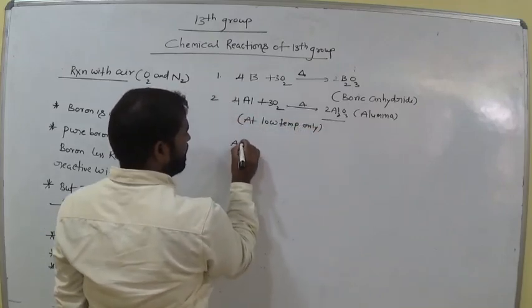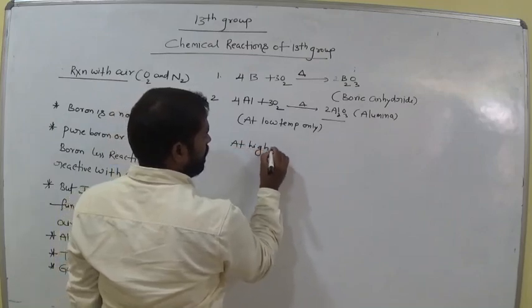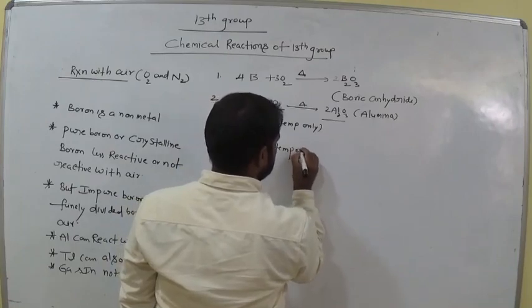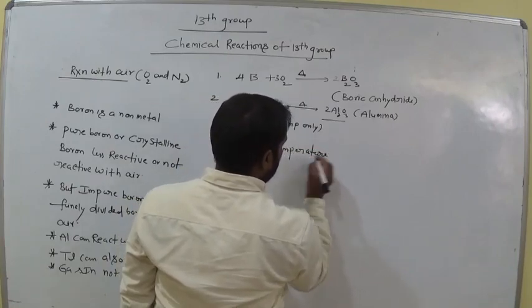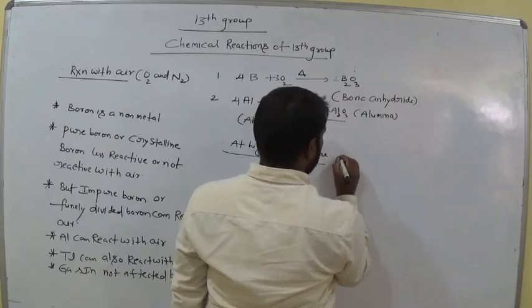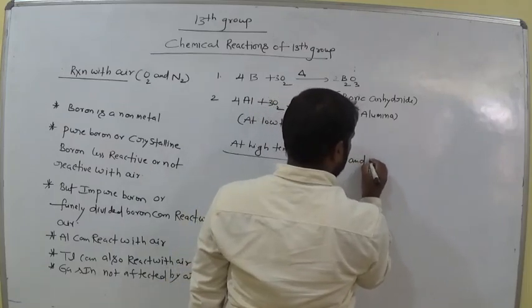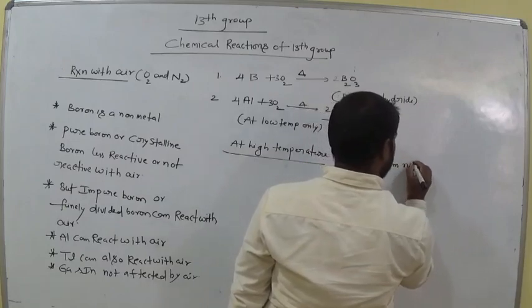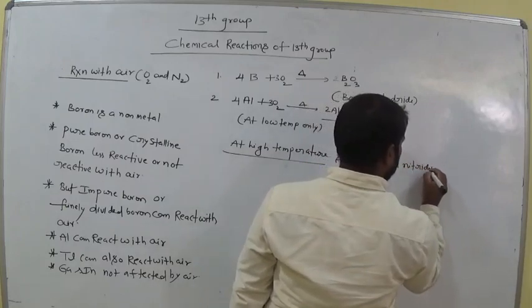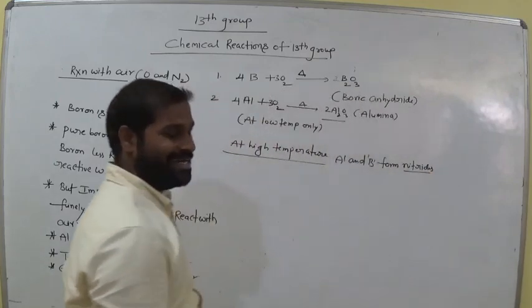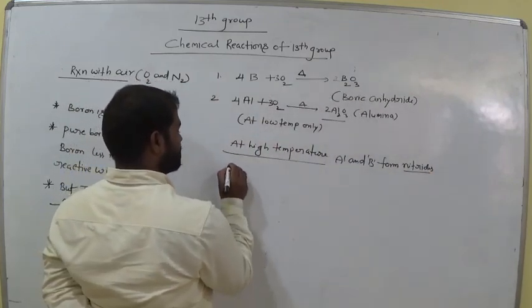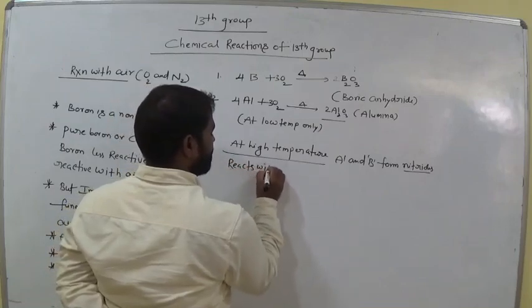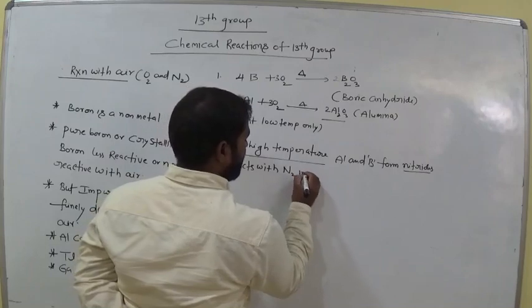Now at high temperature, aluminium and boron form nitrides. That means they react with nitrogen in air.